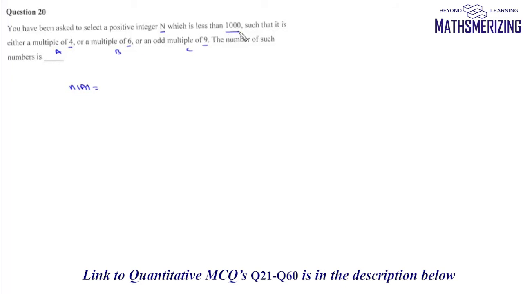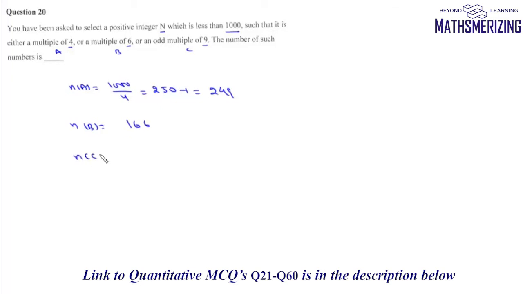The multiples of 4 are 1000 divided by 4, which is 250, excluding 1000 because 1000 is not included. So we'll have 249 such numbers. Then the number of elements in set B, which are multiples of 6, will be 166.